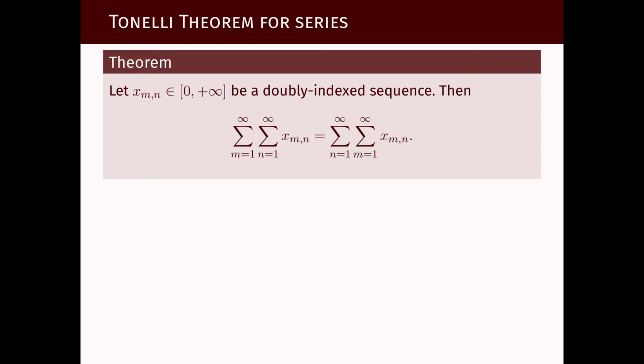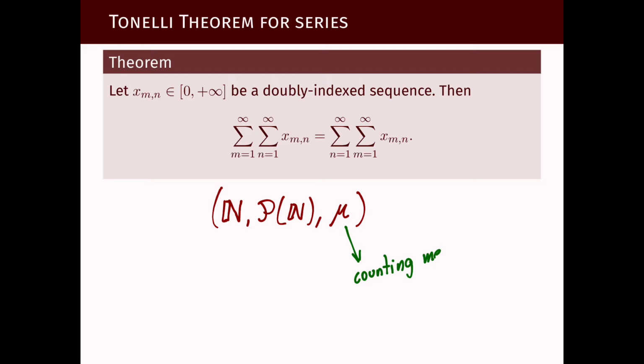Well, we consider the natural numbers as our sample space. Since it's countable, the sigma algebra will be very simple. The sigma algebra will be all the subsets of N. And we have to put some measure on this space. What measure will it be? It will be the counting measure. Because then, with respect to the counting measure, the integral on this sample space of a certain function f with respect to the counting measure is nothing but the sum